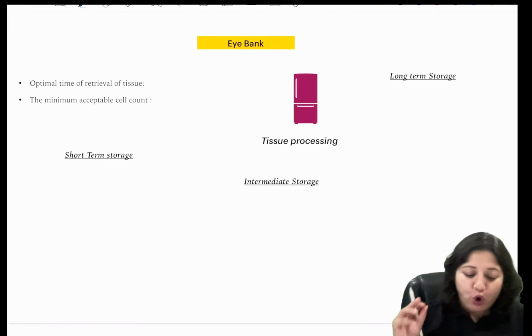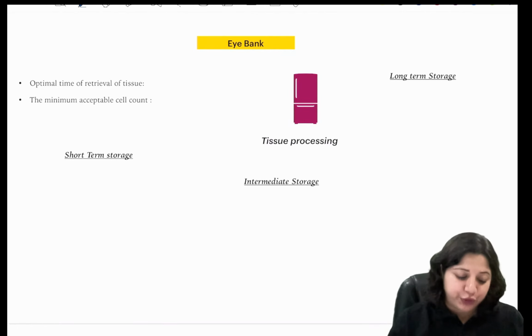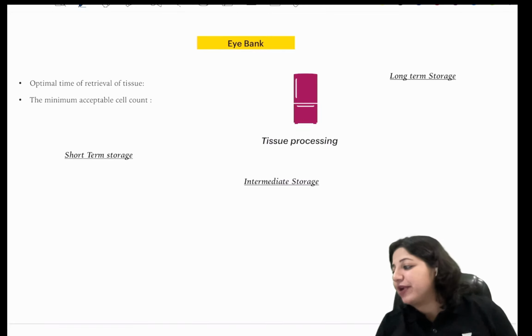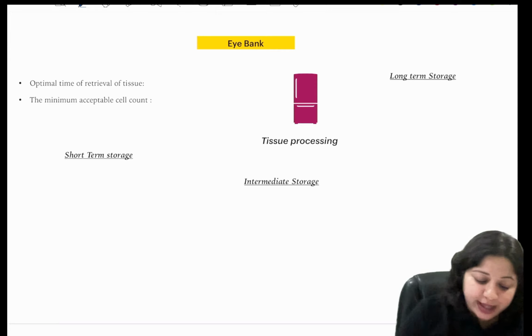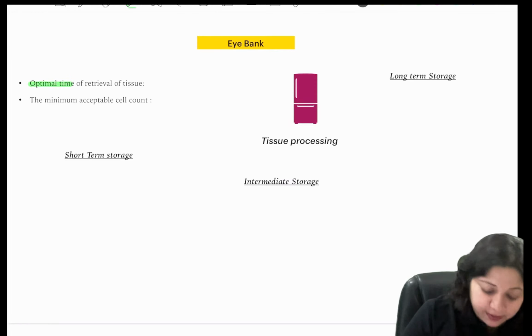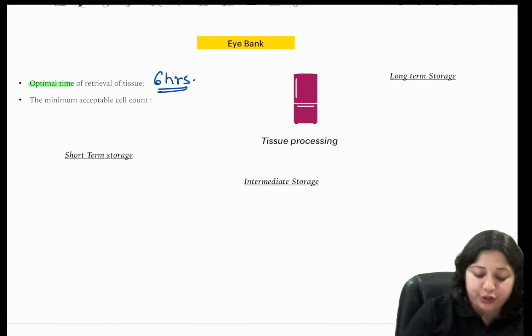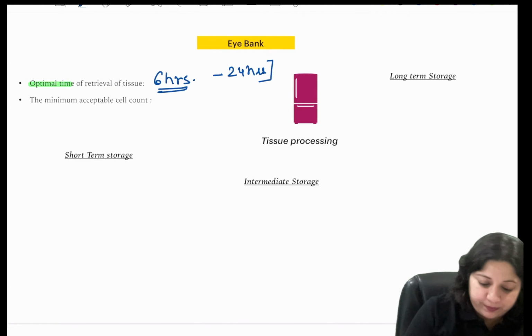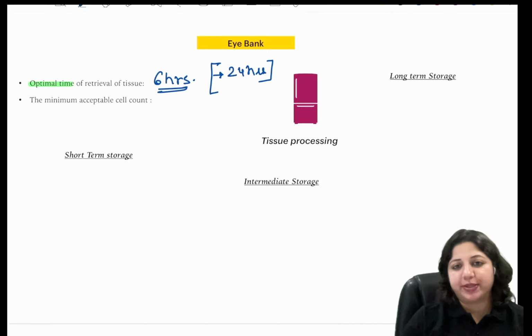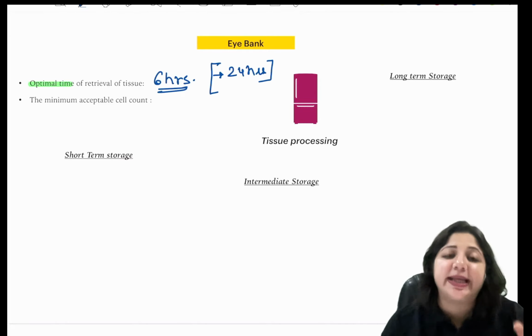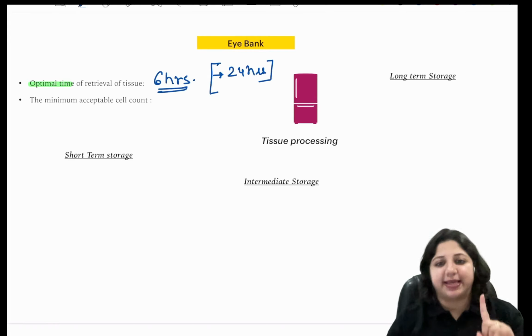So when we talk of the optimal time of retrieval of the tissue, that is around 6 hours. The optimal time. So there is a difference now. When I talk of optimal time, the answer is 6 hours. But we can take the tissue till 24 hours. But when I talk of optimal time or the ideal time, it is 6 hours.